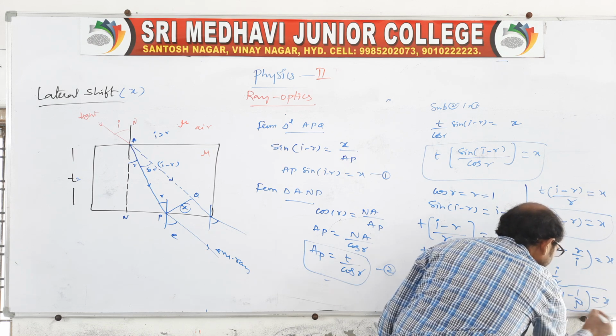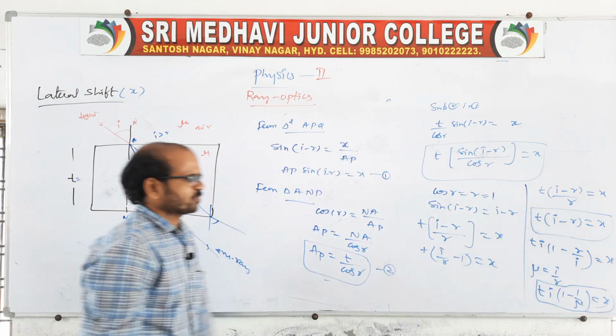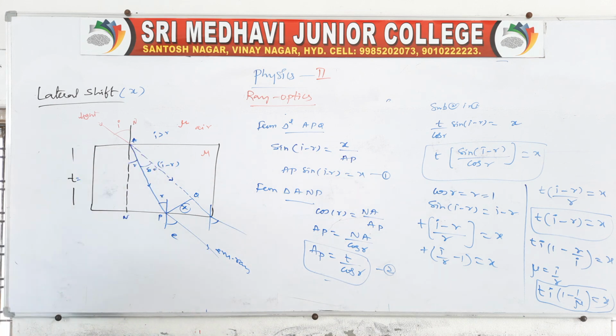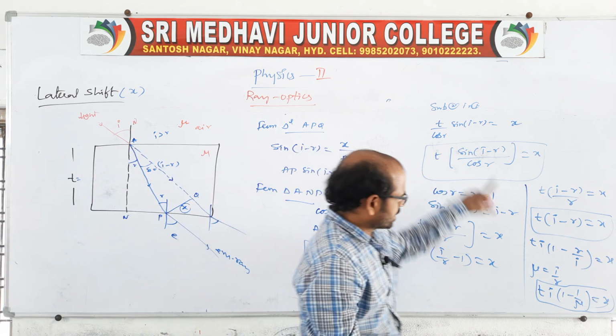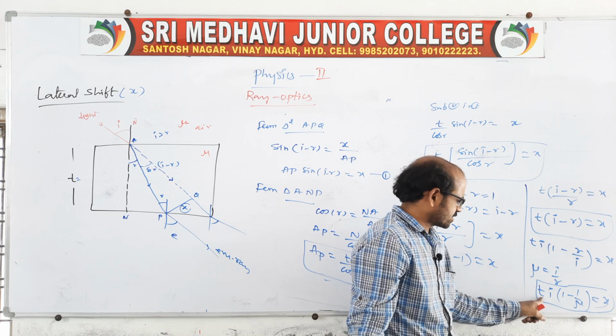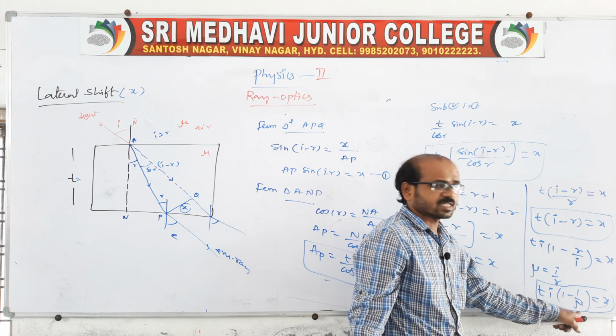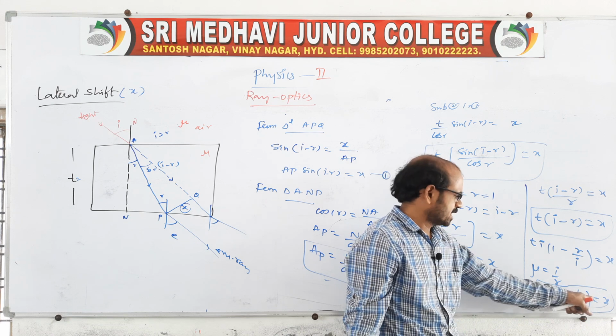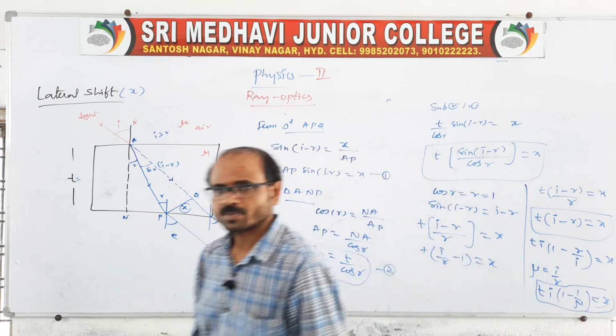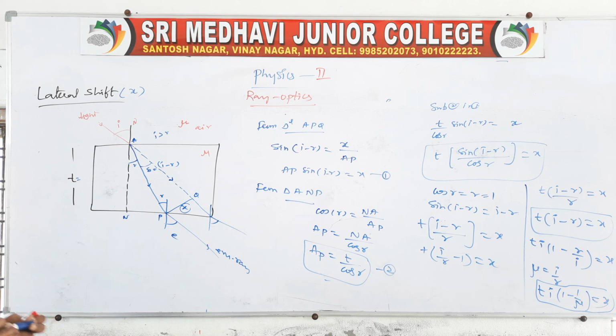This will be the lateral shift. Yes, we can take this as the lateral shift. Here T is the thickness, i is the incident angle, and mu is nothing but the refractive index of the two mediums, and this is equal to x. Clear? This is related to lateral shift.